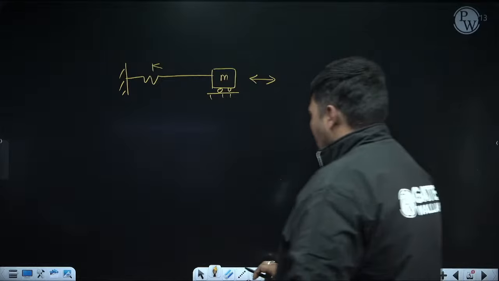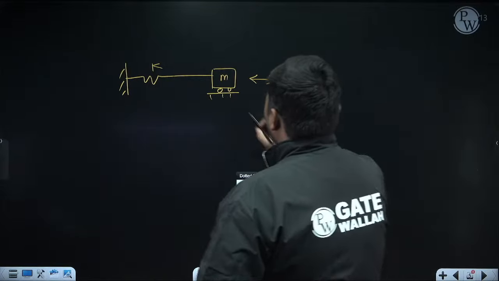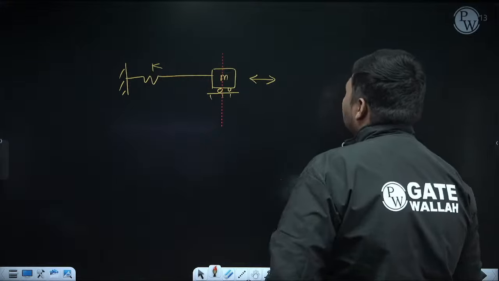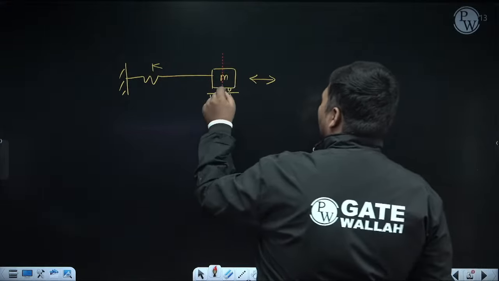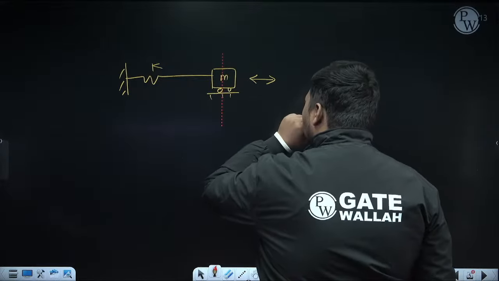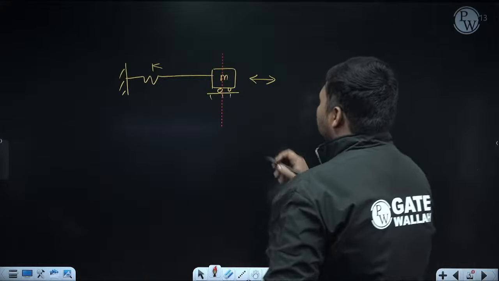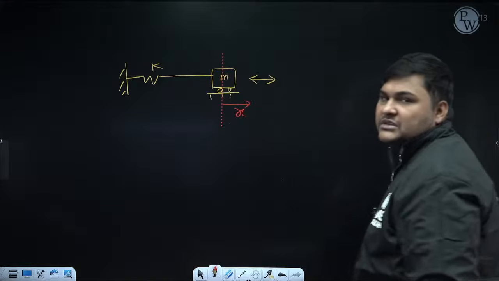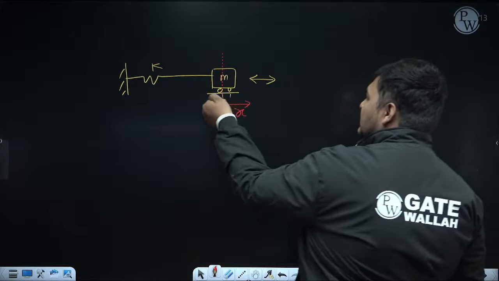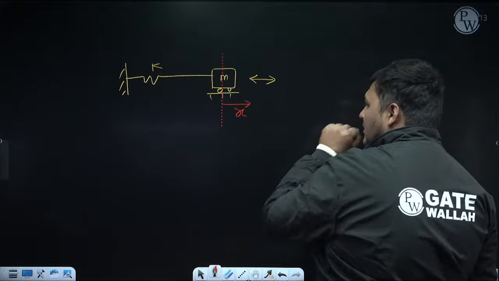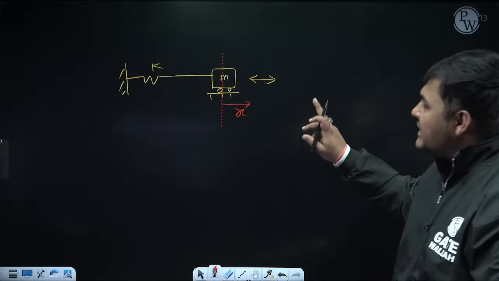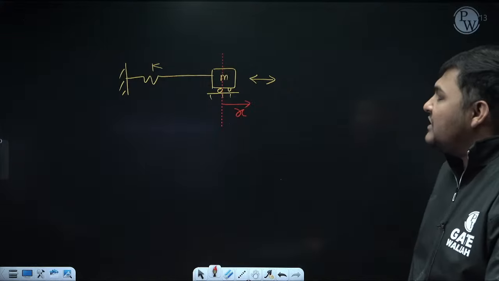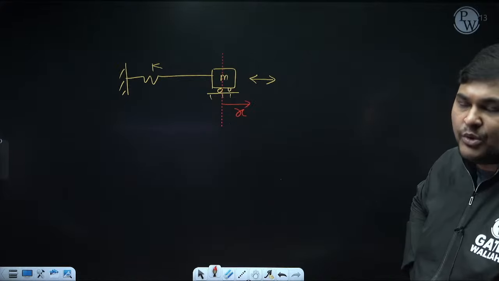Suppose right now this is the mean position. So to derive the equation of vibration, I am taking any position in which this mass has been disturbed by x distance from its mean position during vibration. Right now I am taking x in this direction, that is, horizontal right. So now we will draw the FBD of this mass M for this disturbed position. Disturbed position means when this mass is disturbed by x distance from the mean position.